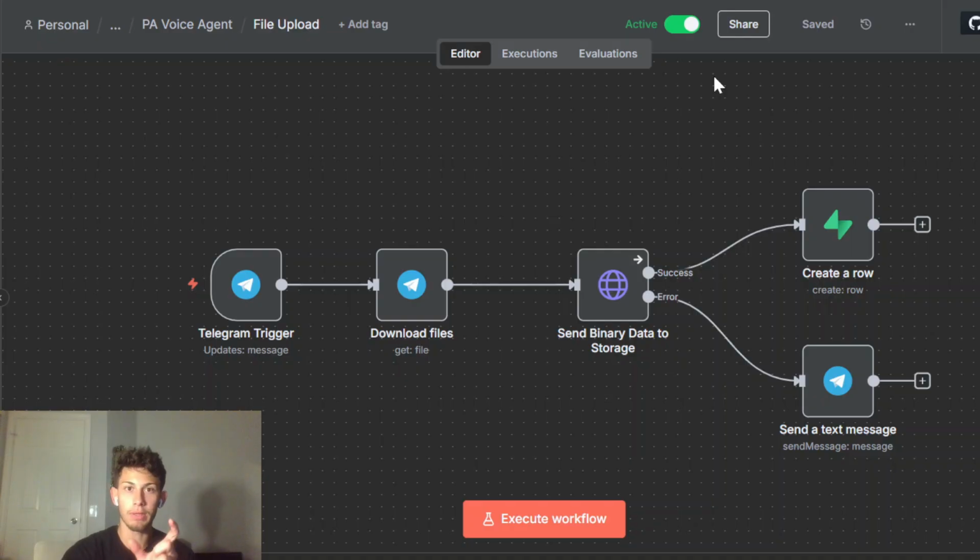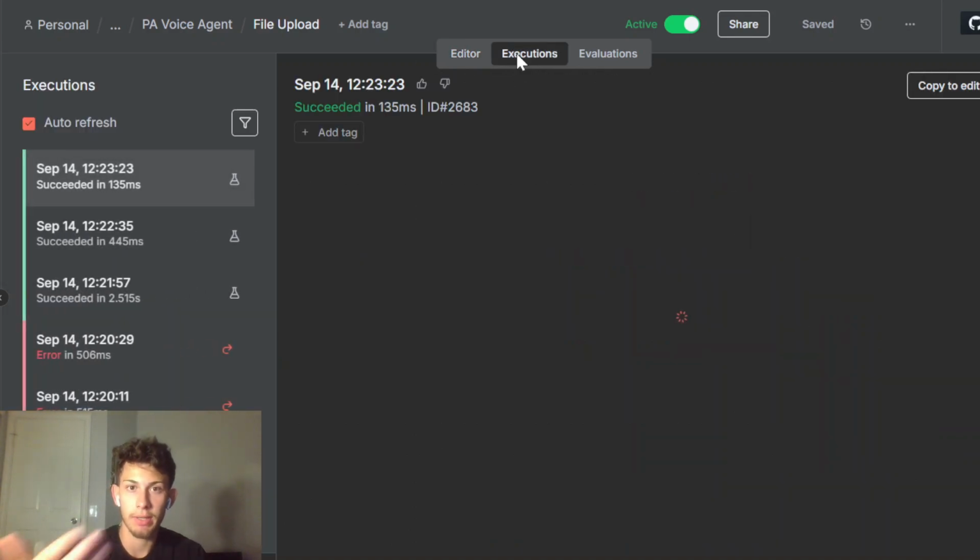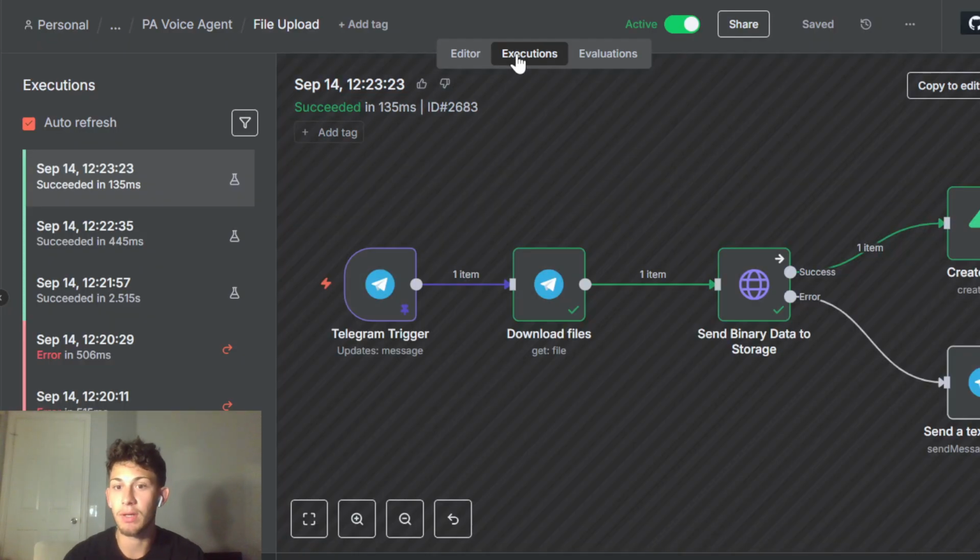That row is basically just an indicator that something has been uploaded. The row doesn't really do much. It's just a way so that we can query Supabase and see, did they even upload a file? Should we go down the path to include an attachment in our email? The only way to figure that out is to see if they uploaded a file. That's what this create a row is doing.